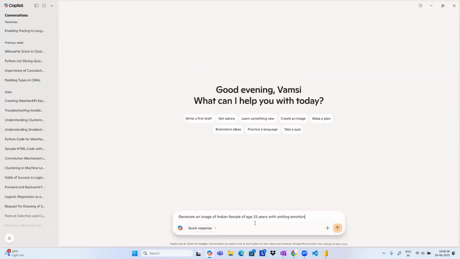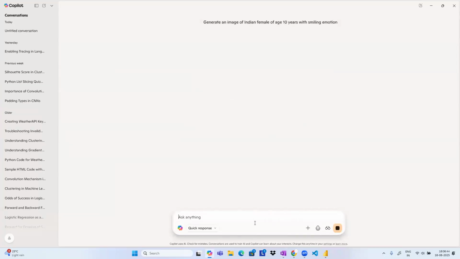Generate an Indian image of age 10 years. We'll give the same example, guys, 10 years with a smiling emotion. Let us see how the Copilot is going to generate, guys. That is ChatGPT, developed by OpenAI, and this is developed by Microsoft. Or you can go to Google Gemini, or some other application, guys.